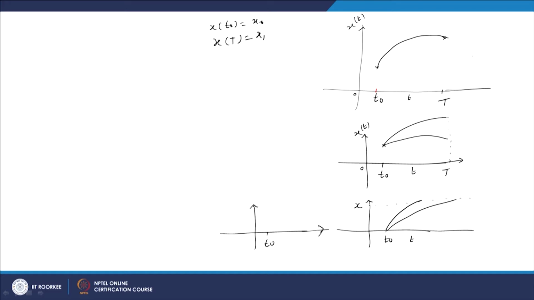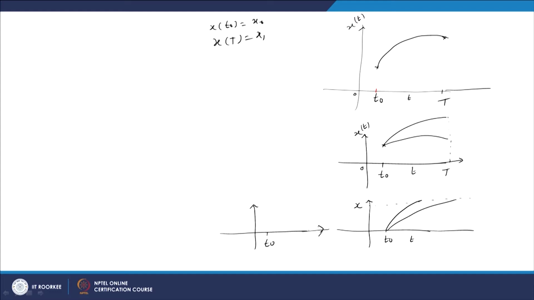The second type of problem which we will consider is where t naught and capital T are both fixed values, and the initial condition x naught is fixed, but x1 can vary. It is not a fixed value or fixed vector here. Here we consider the state variable to be a vector in Rn. And the third type is where x0 and x1, the initial and final conditions, are fixed, but the time is not fixed: the initial time is fixed, and the final time capital T can vary.